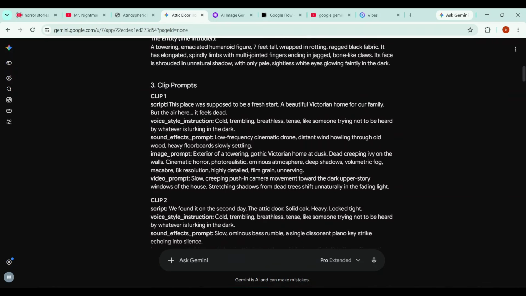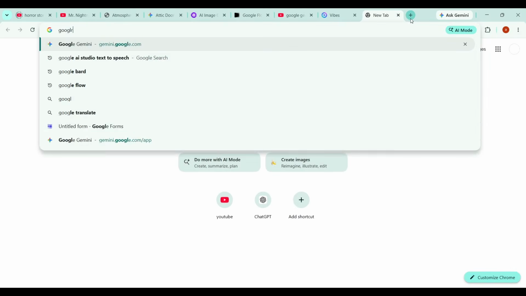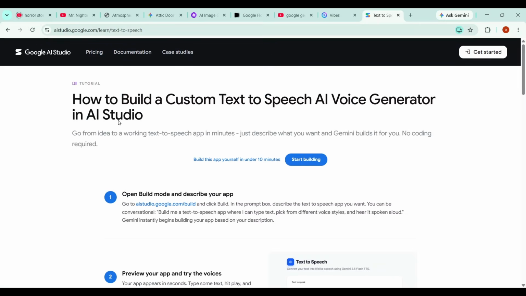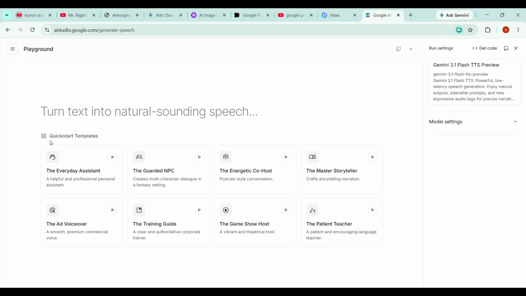for each scene. Okay, I'll copy the first scene's narration script from Gemini, and in a new tab, I'll search for Google AI Studio Text-to-Speech. Then I'll click the first link, and on the next page, click Get Started. Once we're inside Google AI Studio, you can see the quick start templates. I'll select the Master Storyteller.